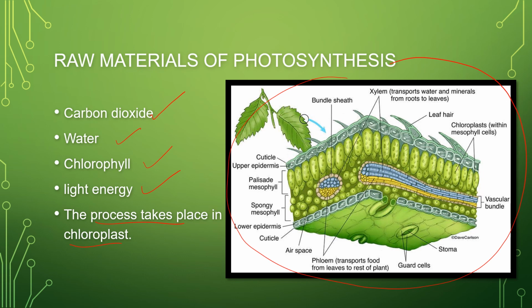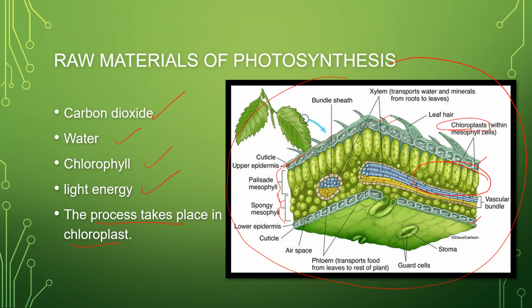This is the outer side, the cuticle layer. This is the upper epidermis. This is the palisade mesophyll cell, the spongy mesophyll cell, and this is the lower epidermis. Here, in between the upper epidermis and the lower epidermis, these are the mesophyll cells, and within these mesophyll cells are the chloroplasts. Is it clear?